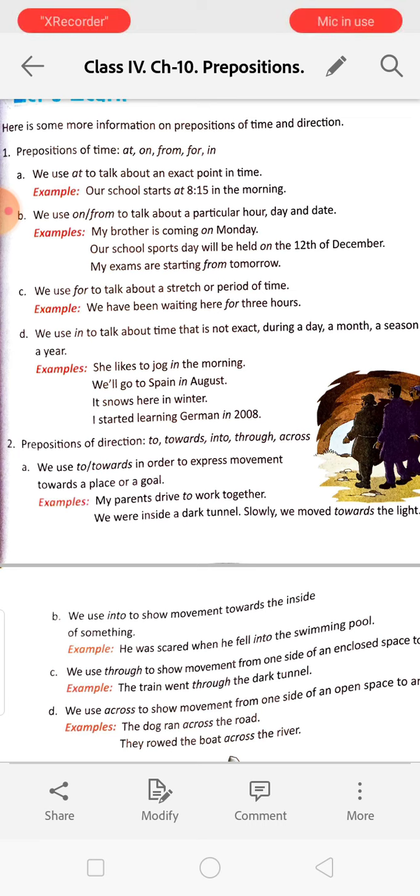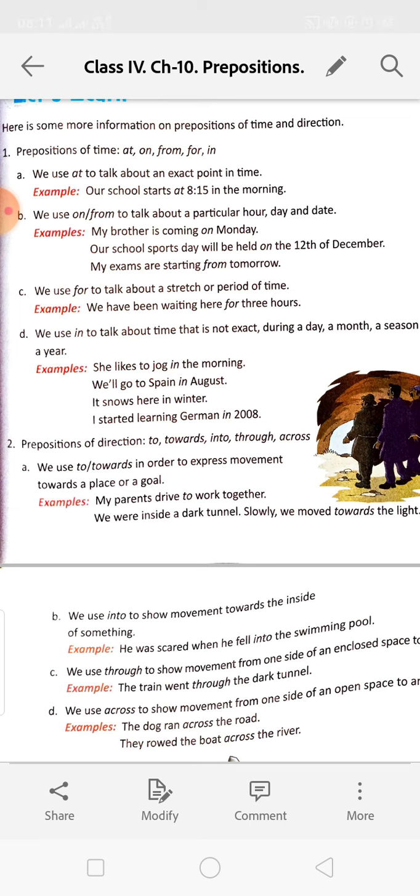We use on or from to talk about a particular hour, day and date. My brother is coming on Monday. Our school sports day will be held on the 12th of December. My exams are starting from tomorrow.